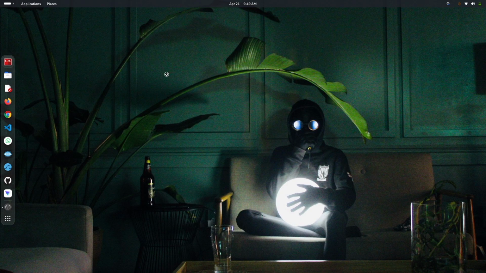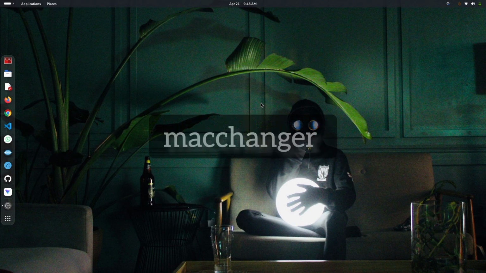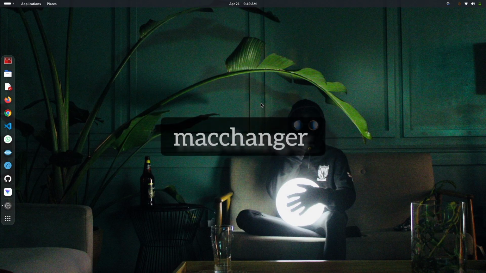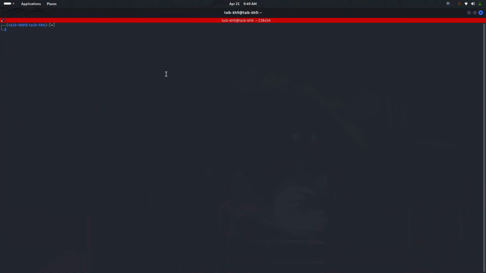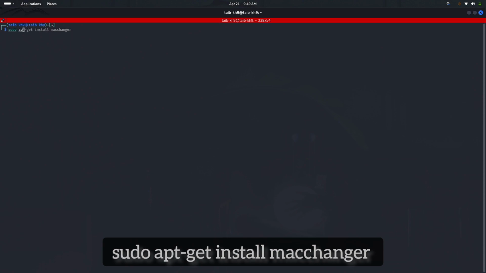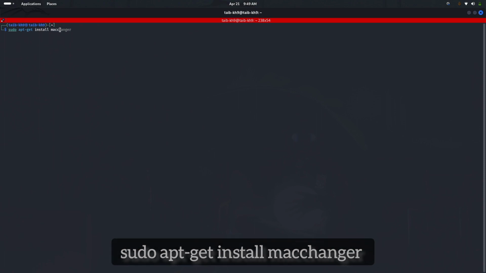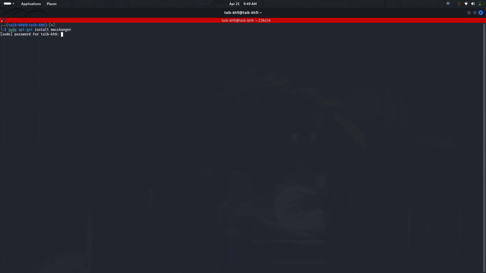Now it's time to show you how to change it. We can use a tool in Kali Linux. The tool name is MAC Changer. It's already installed in your Kali Linux by default. If this tool is not installed on your machine, run the command below: sudo apt-get install macchanger. This command will install the MAC Changer tool on your machine.